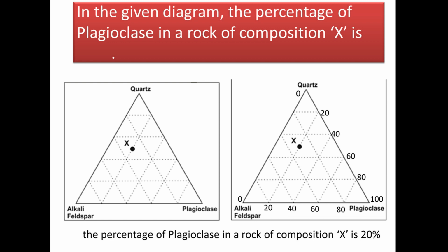Now from 0, the percentage of plagioclase gradually increases to 20, then 40, 60, 80 and 100. Now you can see where the X is situated at 20% of plagioclase. So here the rock of composition X has 20% plagioclase in it.